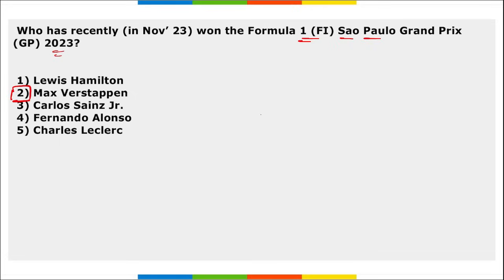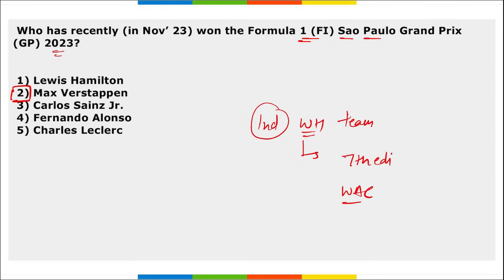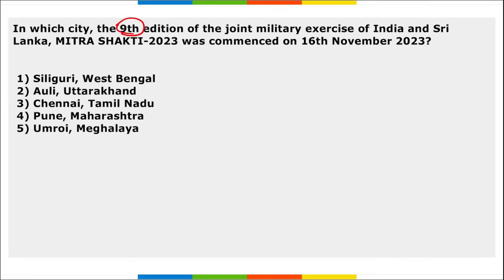Then if I ask you about Indian women's hockey, right? The Indian women's hockey team won the 7th edition of the Women's Asia Championship trophy by defeating Japan, correct? And the finals for this, what is the location where this was held? In Ranchi, Jharkhand. In which city was the 9th edition of the joint military exercise of India and Sri Lanka, Mitra Shakti, held? We just saw this question, right? It was in Pune, Maharashtra.